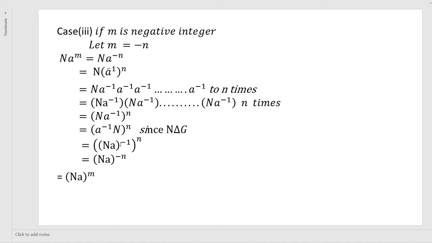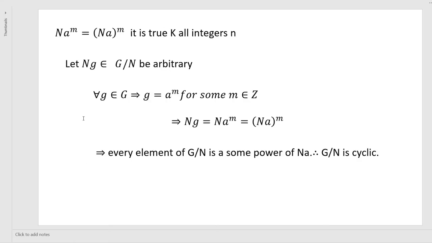Therefore, what we have is N A to the power of minus N. Minus N is M, so N A to the power of M is equal to Na whole to the power of M, right? So N A to the power of M is equal to Na whole to the power of M. It is true for all integers.